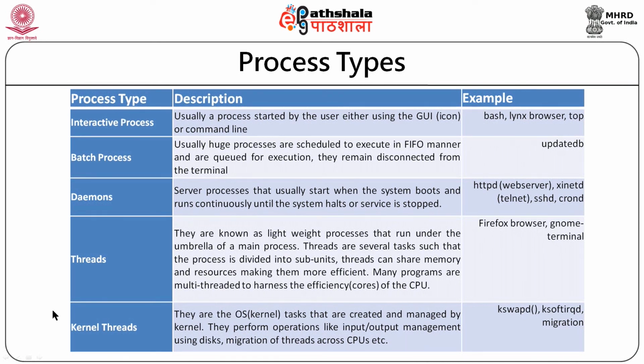So, these are the different processes. Few processes like kernel threads can be system processes. Daemons can also be called system processes, whereas interactive processes are generally created by users, and batch processes are created by users. User level threads, which we create using Java programming or C++ programming, can be user level threads. So, this is the brief summary of different processes that can be created. Let us move ahead.